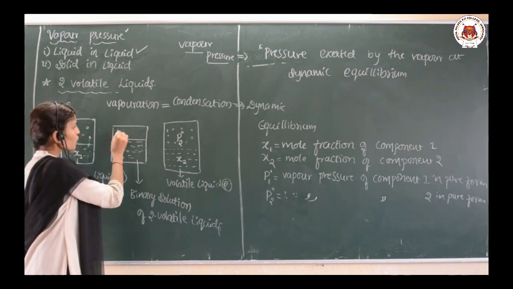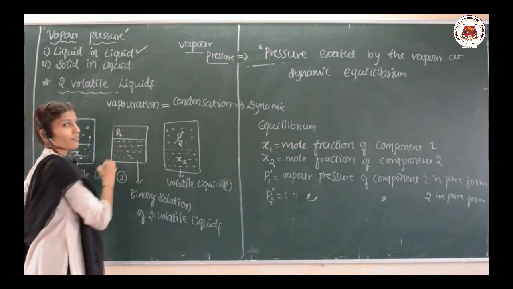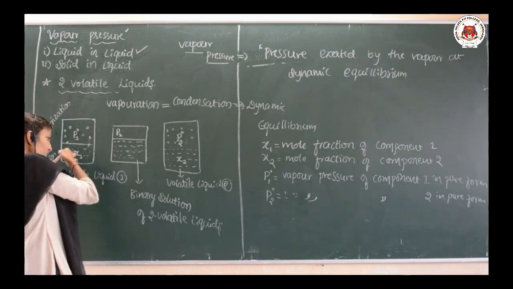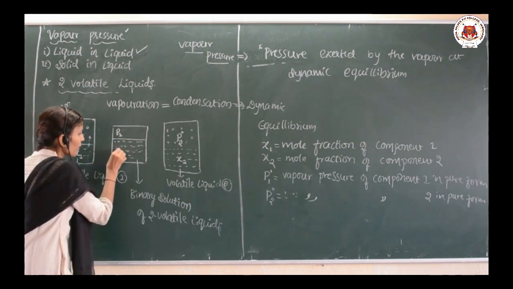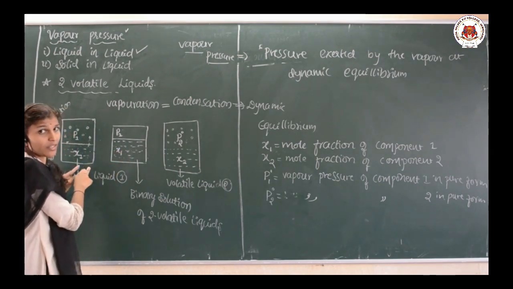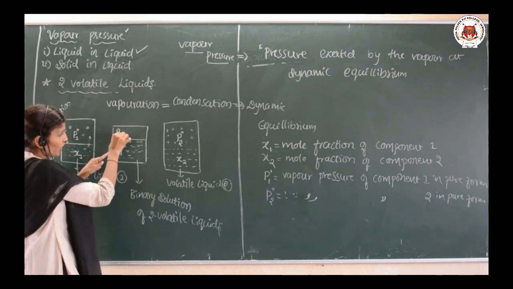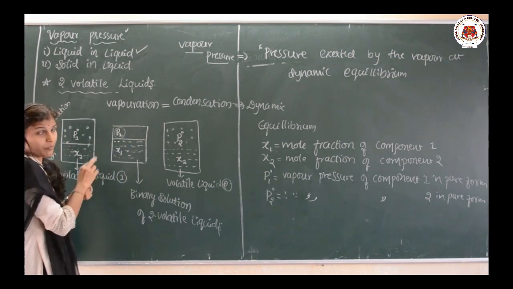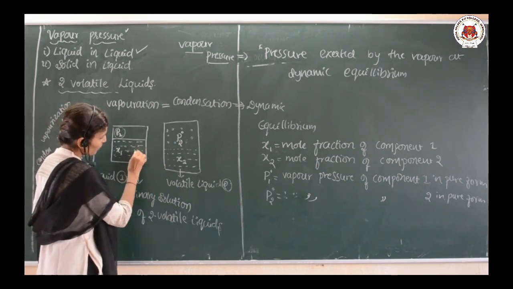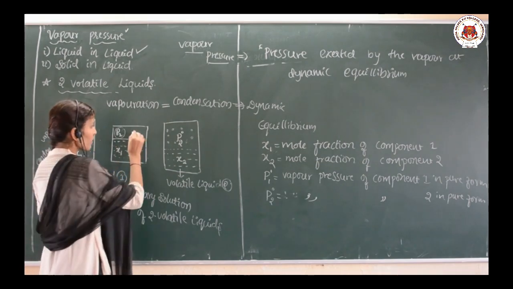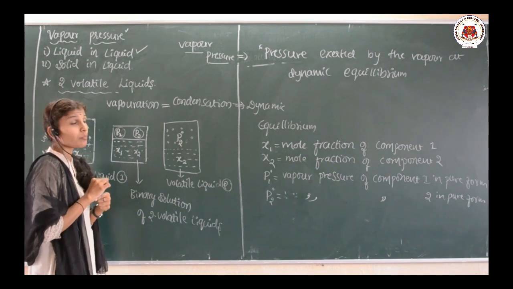In this solution, there is a pressure P1 exerted by liquid 1, with mole fraction x1. And again, the other liquid I mixed here has mole fraction x2 and exerts the pressure P2.